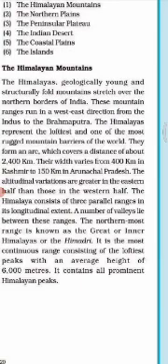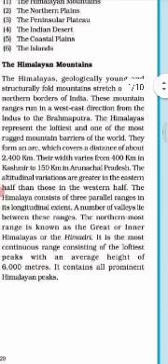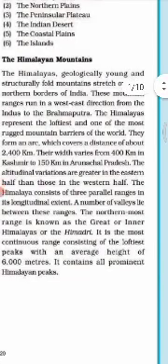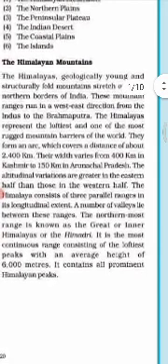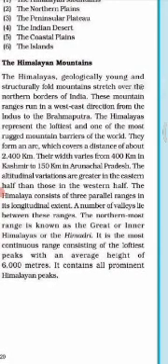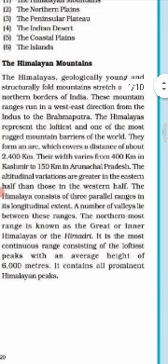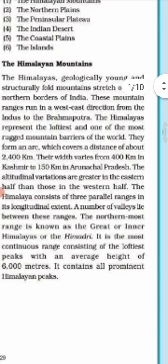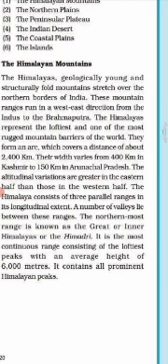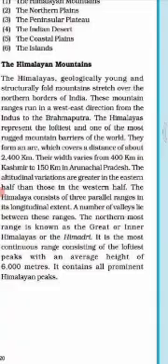The altitudinal variations are greater in the eastern half than those of the western half. The Himalayas consist of three parallel ranges in its longitudinal extent. A number of valleys lie between these ranges. The northernmost range is known as the Great or Inner Himalayas or the Himadri. It is the most continuous range consisting of the loftiest peaks with an average height of 6,000 meters. It contains all prominent Himalayan peaks.